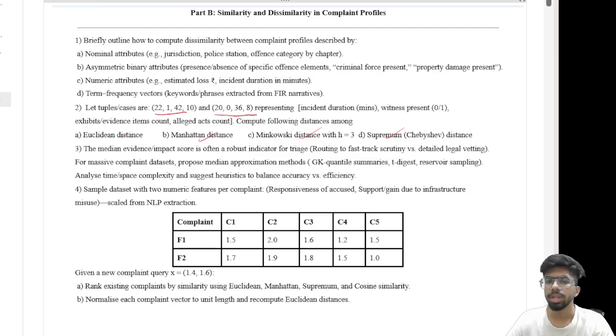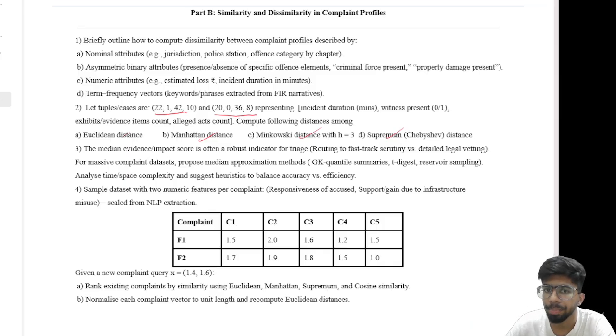Okay. Now let's move on to question 3, which focuses on why the median evidence or impact score is a strong indicator for triage in a large complaint system and how we can compute an approximate median effectively for massive data sets. In a real-world complaint database, the volume of data can be extremely large, sometimes streaming continuously from multiple sources. So computing an exact median by sorting and using selection algorithms becomes computationally expensive.